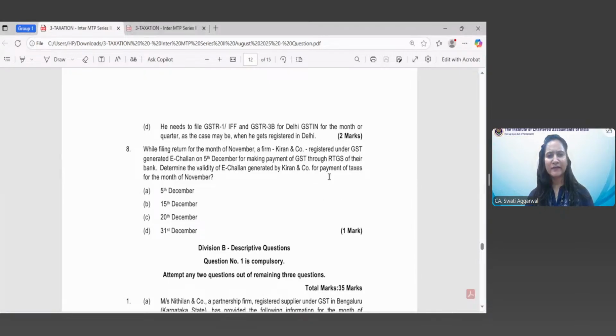Option C is the correct answer because the validity period of each challan is 15 days. And in our case, Kiran and Company, who is registered under GST, had generated the challan on 5th of December. So from 5th of December, this e-challan is valid for 15 days. So the validity of the e-challan generated by Kiran and Company for payment of taxes for the month of November is 20th of December, 15 days from 5th of December. So the correct answer is C, 20th December.